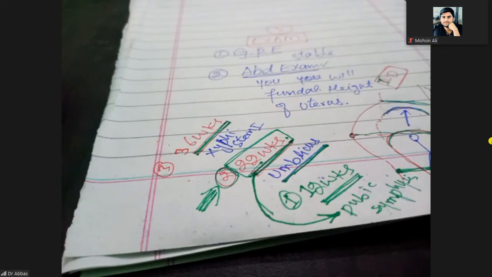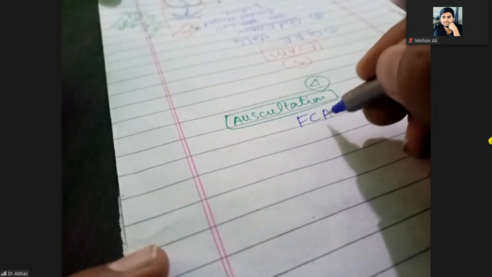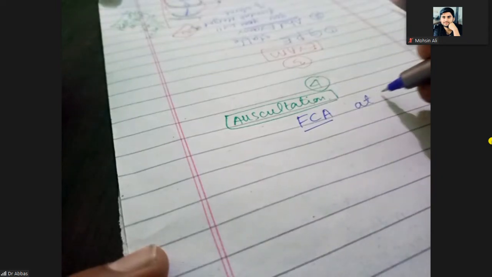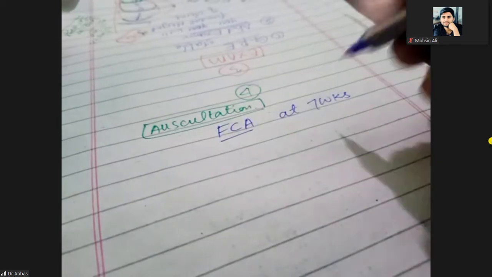Clear? And then you will auscultate. Put the stethoscope on the belly of the mother, and you will auscultate. On the auscultation, you will feel fetal cardiac activity, which starts at the 7th completed week of gestation.